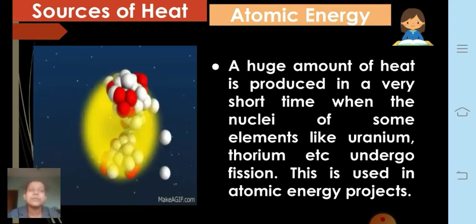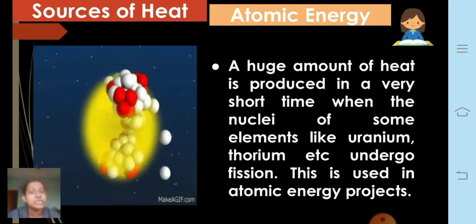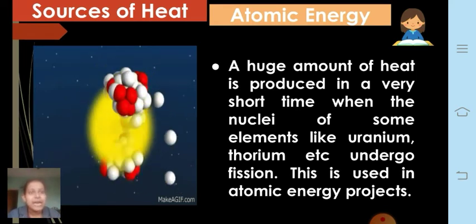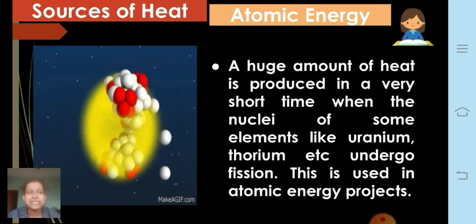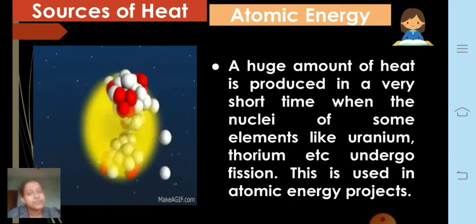A huge amount of heat is produced in a very short time when the nuclei of some atoms like uranium, thorium, plutonium, which are radioactive isotopes, undergo fission, and this is used in atomic energy projects. So atomic energy can also be one of the sources of heat.